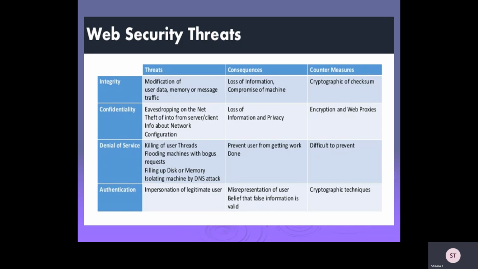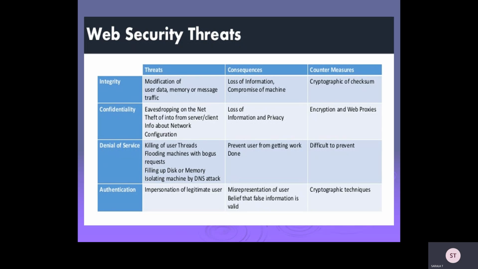Countermeasures: it is very difficult to prevent this type of problem, and you have to go with precaution only. You should not open any such type of website or link, to avoid this type of problem.